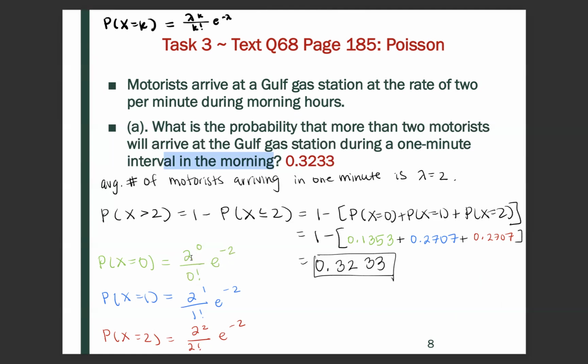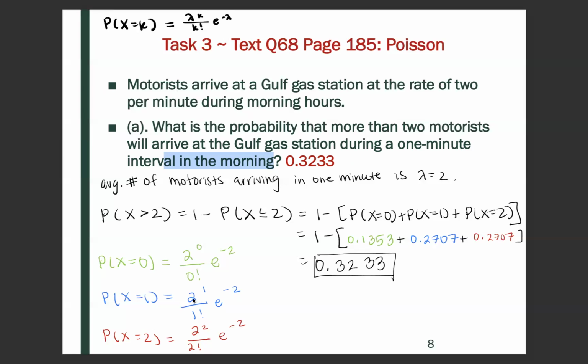So 2 to the 0 is 1 divided by 0 factorial, that's also 1. So we have 1 over 1, which is e to the negative 2. That's this number. And then for the probability that x equals 1, that's going to be 2 to the 1 divided by 1 factorial times e to the negative 2.